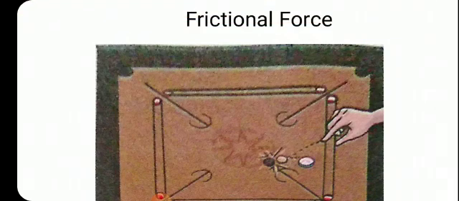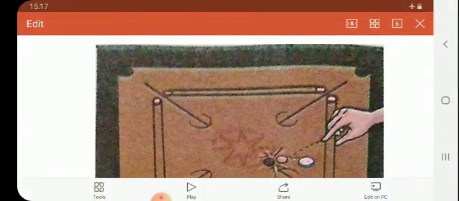You know that when we walk on the road, the sole of our shoes or chappal is getting rubbed against the road. So that is called frictional force. Otherwise, if the frictional force is not there, no rubbing is there, what may happen? If the surface is smooth, we may fall down.